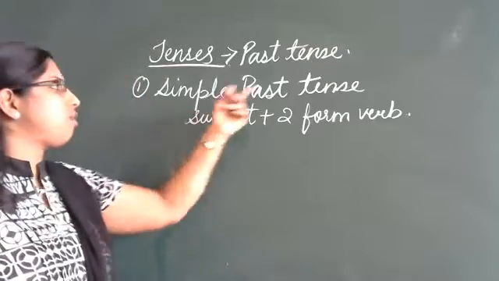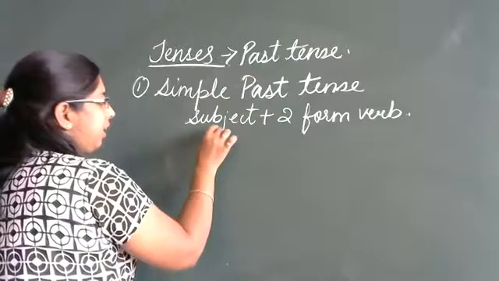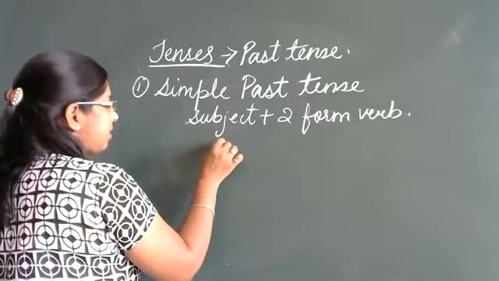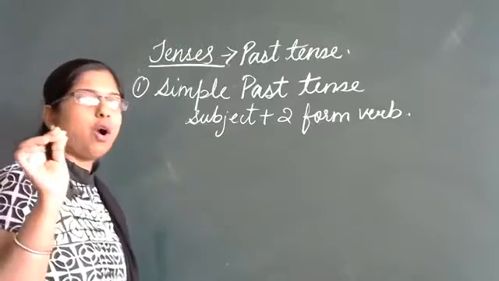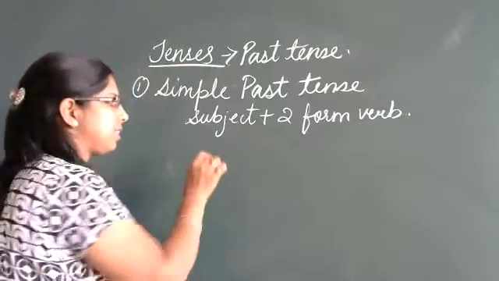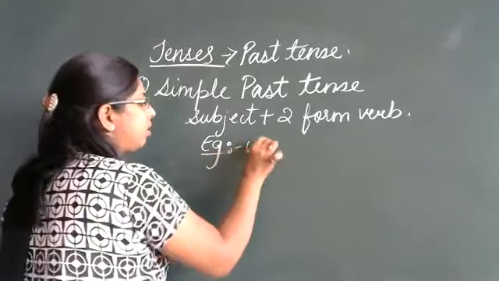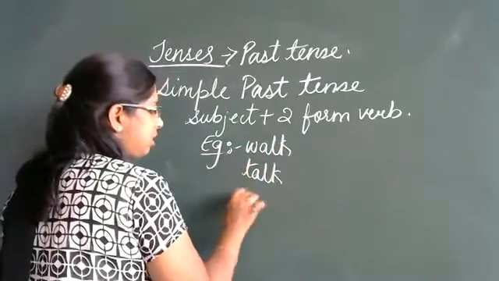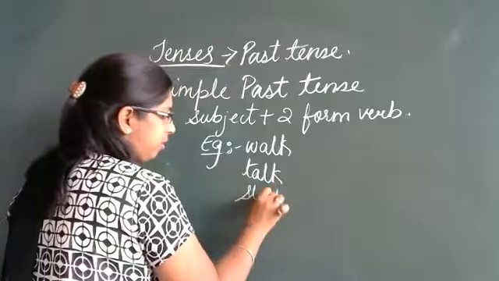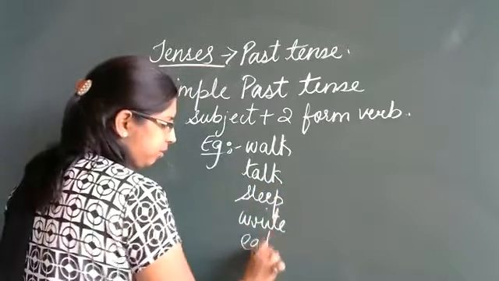So when we talk about simple past tense, we add ed to the verb. Not in all the cases, but a few cases. Here I will give you the examples. Walk, talk, sleep, write, eat.